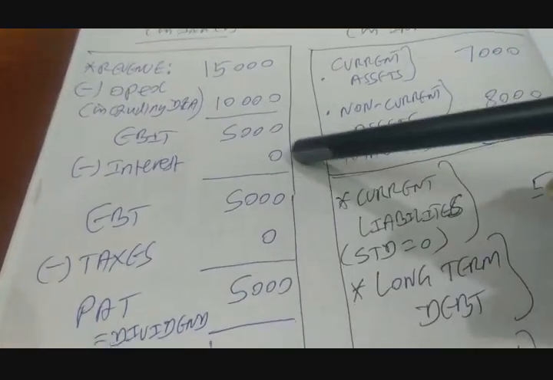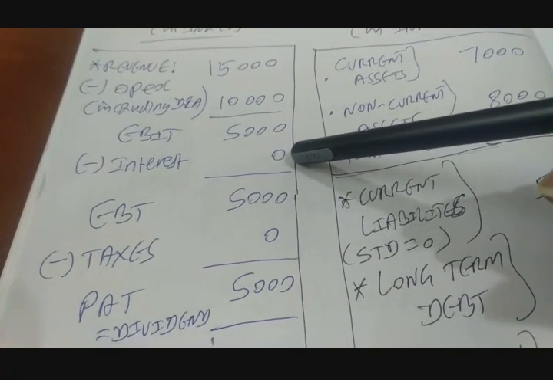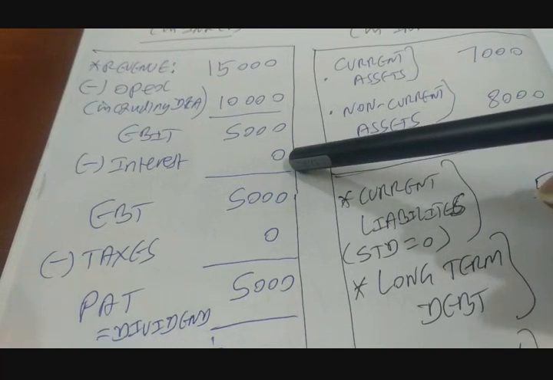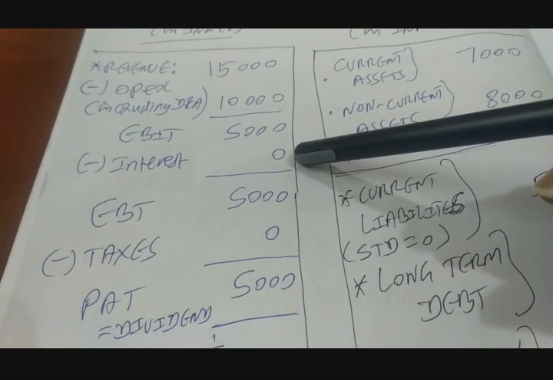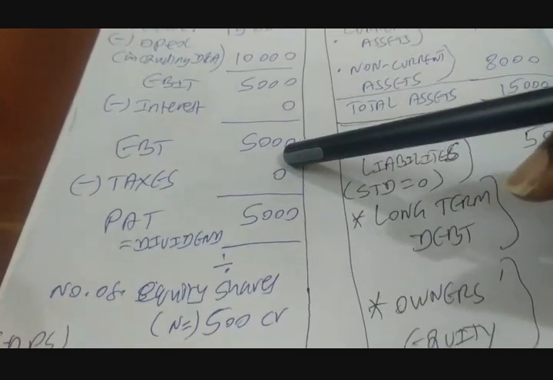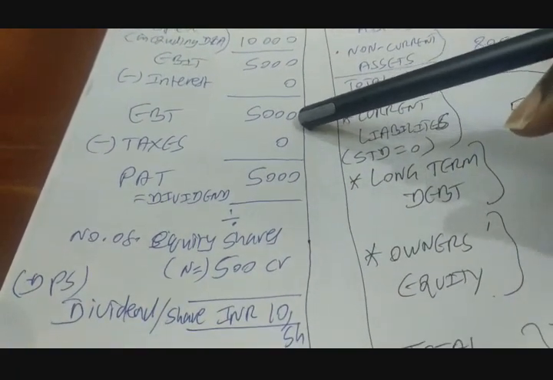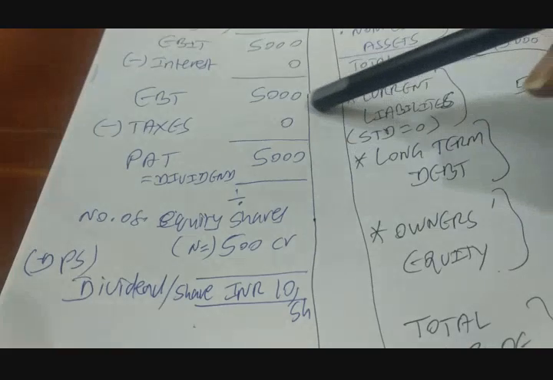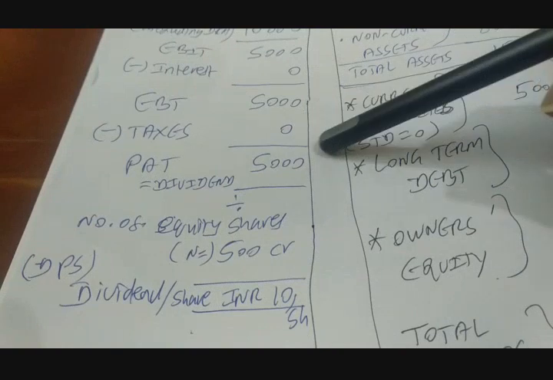If you subtract interest, it is 0 because right now the firm is unlevered. Lever means borrowing, unlevered means the company is not having any borrowing, right? So that means fully funded by equity capital. That's where you talk about an unlevered firm. There is no debt, so there is no interest. So what we are getting is EBT, earnings before tax, 5,000 crores, minus taxes. There is no tax because we are assuming the very first proposal of Modigliani Miller, wherein we assume there are no taxes, so tax is 0.